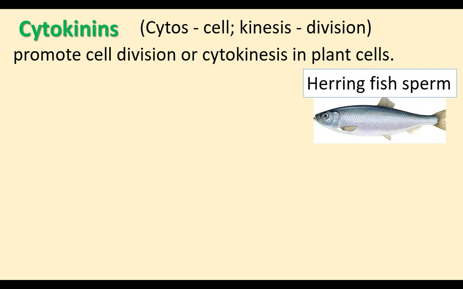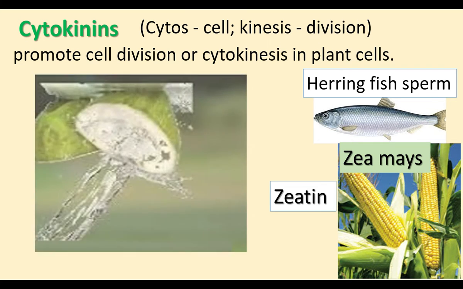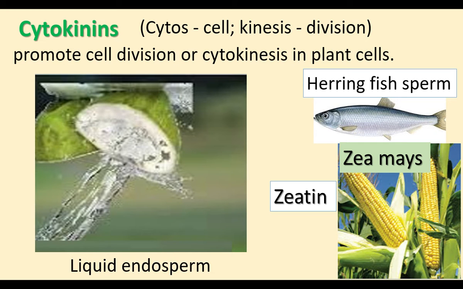It was first isolated from herring fish sperm. Cytokinin isolated from Zea mays (maize) is called zeatin. Cytokinin is found more in the liquid endosperm of coconut. Endosperm is a nutritive tissue stored inside the seeds. In coconut, the edible white part is endosperm. The endosperm found in tender coconut is liquid endosperm that contains cytokinins.